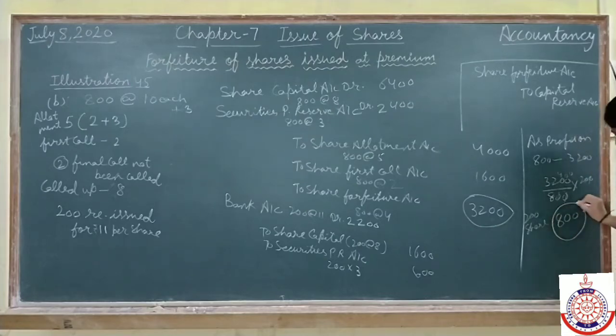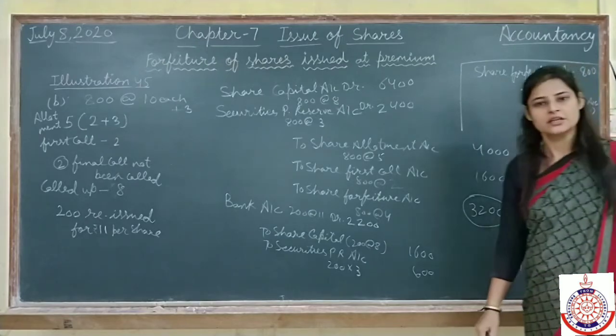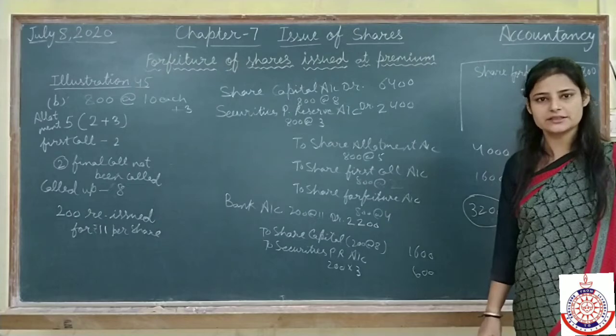It means that 800 we will transfer to capital reserve account because those shares we have reissued. Clear this second part?